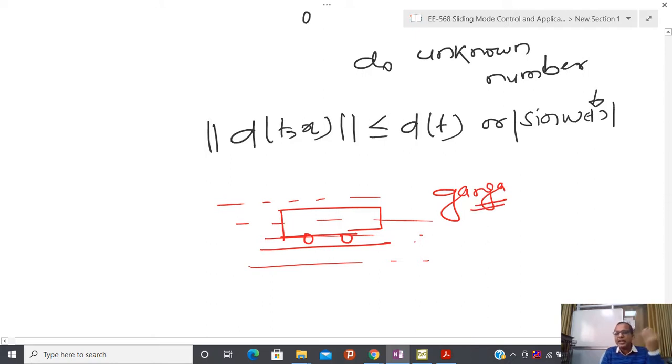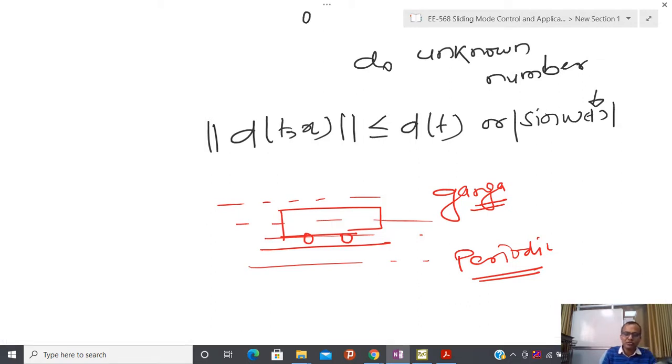If you see the flow behavior of the river, it is periodic in nature. Whenever some wave is periodic, it is possible to show that the wave contains a constant component and a time varying component that can be represented as a sine wave or cosine wave.